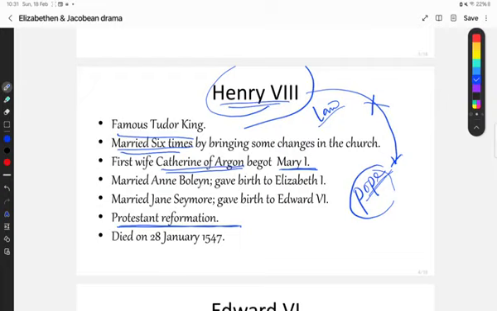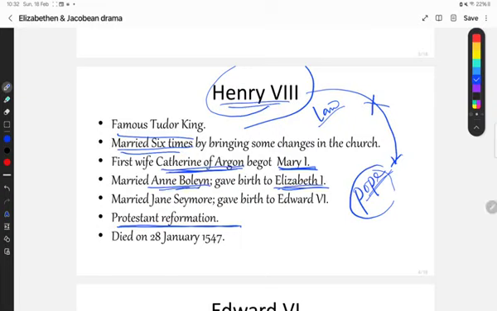So now he was free to do whatever he wanted to do. So he went for the second marriage and he married Anne Boleyn. And Anne Boleyn gave birth to Elizabeth I. But before that, let me tell you, as he divorced Catherine of Aragon and the marriage was annulled, Mary the First was declared as an illegitimate child. Same thing happened with Elizabeth I.